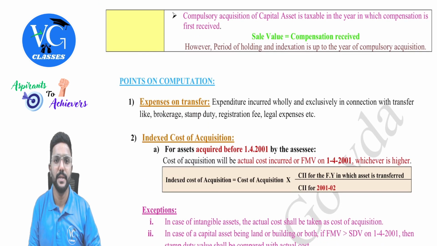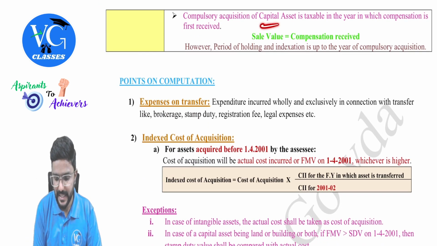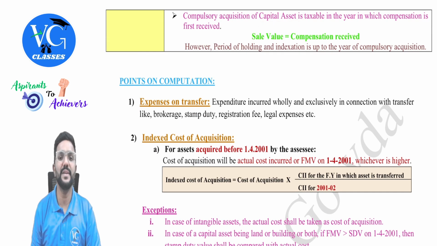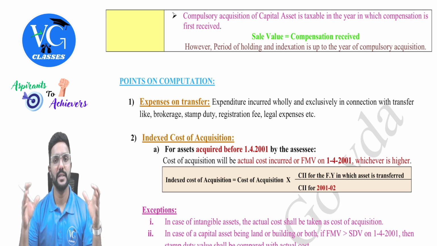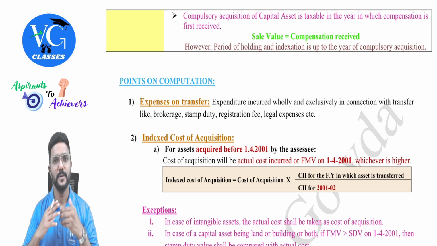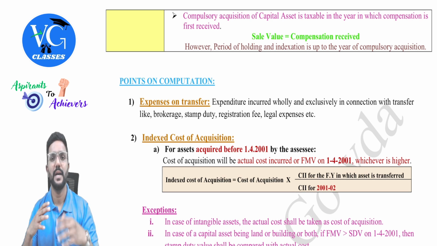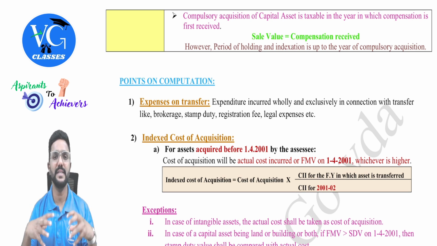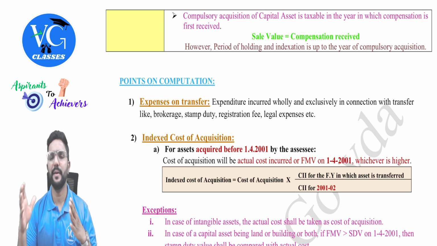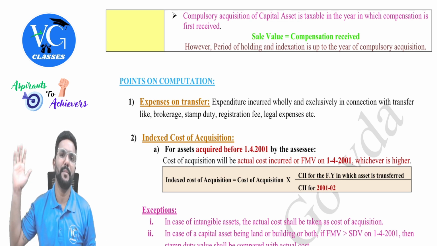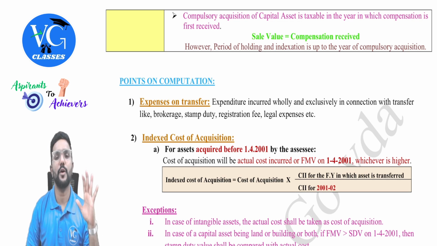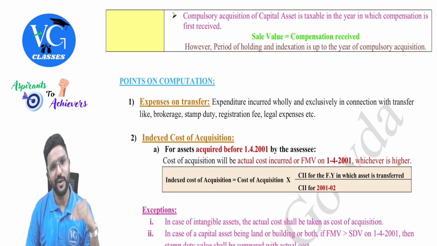Fine. Next, compulsory acquisition of capital asset is taxable in the year in which compensation is first received. If compensation is received in installments, then whenever the first compensation is received, it will be taxable then. Assume guys, I had a land which is compulsorily acquired by government authority for national highway construction or for a metro project, and they are paying me the compensation. Normally government also knows that they will not pay it on time. There will be delay in payment.